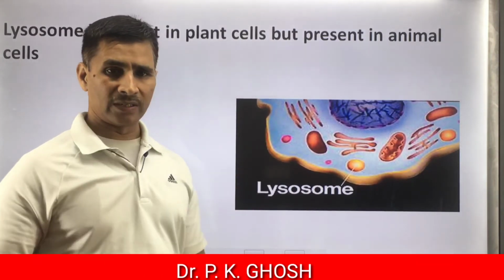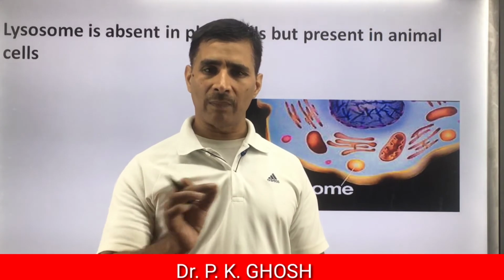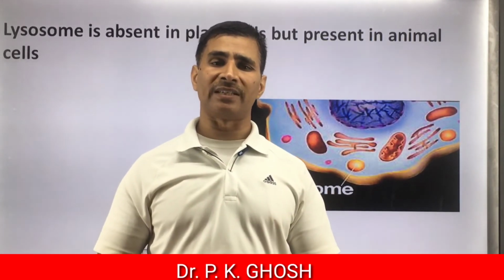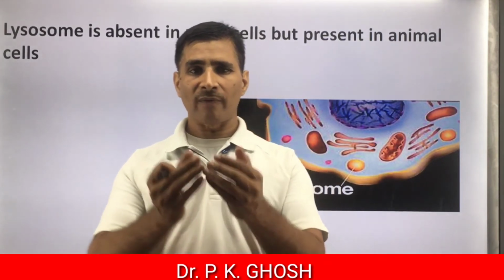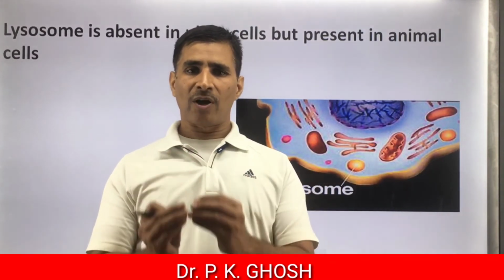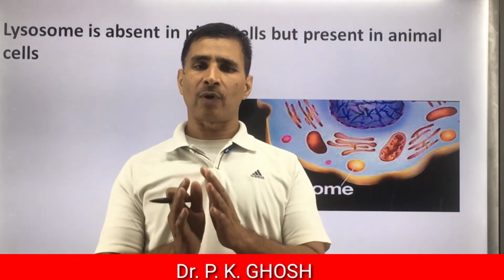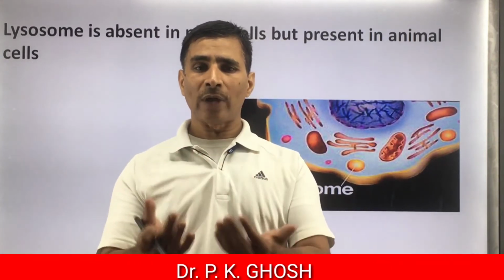Next feature is lysosome. Lysosome is the suicidal bag. About 30 or more different types of hydrolytic enzymes are found in lysosome, which are responsible for the digestion of our food. Because it is involved in digestion of food, it is found only in animals, because animals eat food and they need to digest it.